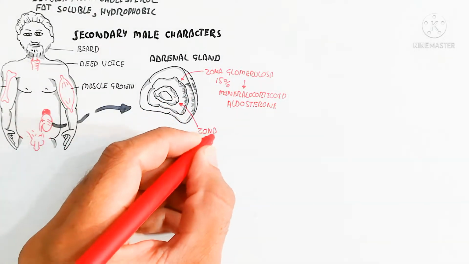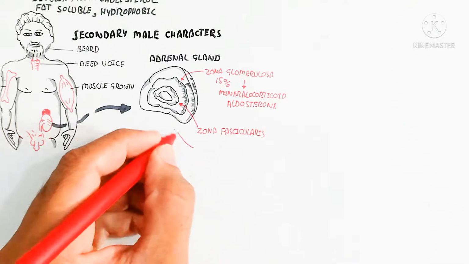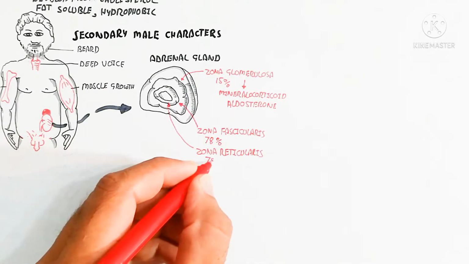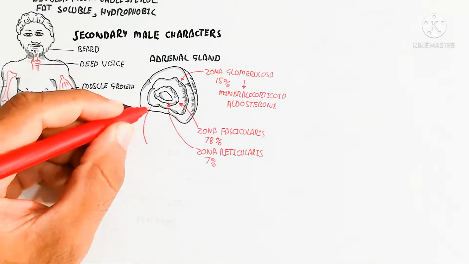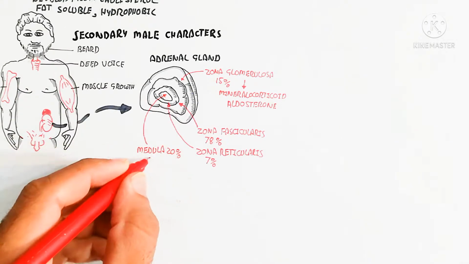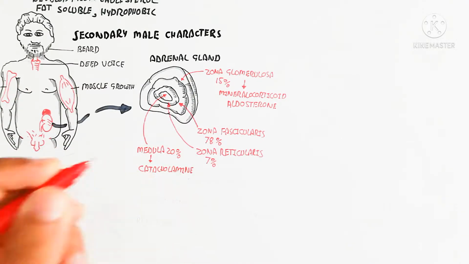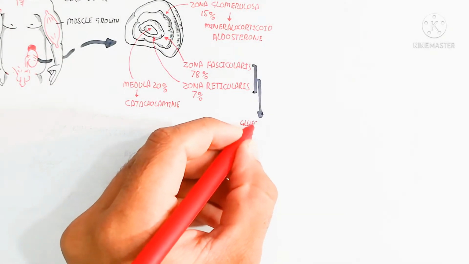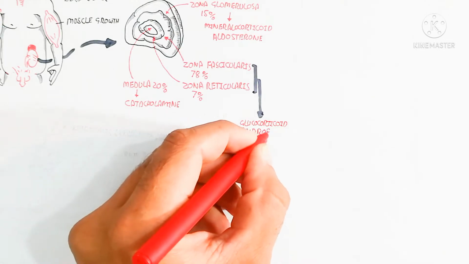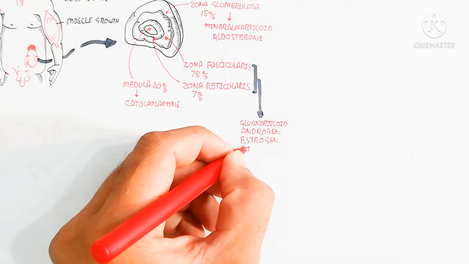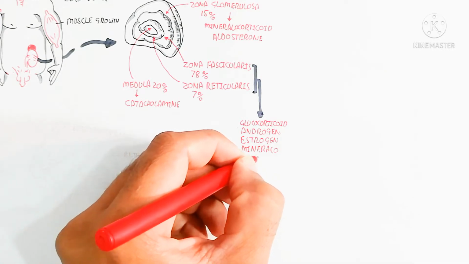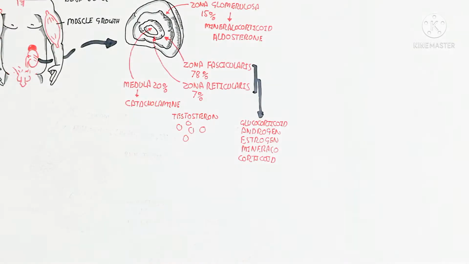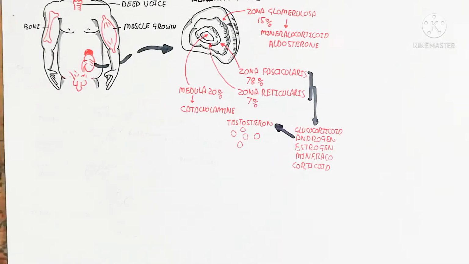The adrenal glands come as a pair, with one adrenal gland on each kidney. The zona fascicularis and zona reticularis contain 78% and 7% respectively. Here is the medulla, which contains 20% and releases catecholamines. On the other hand, glucocorticoid, androgen, estrogen and mineralocorticoid are produced from the cortex, and androgen is part of testosterone. It is responsible for male sexual character production, and testosterone is a male hormone.